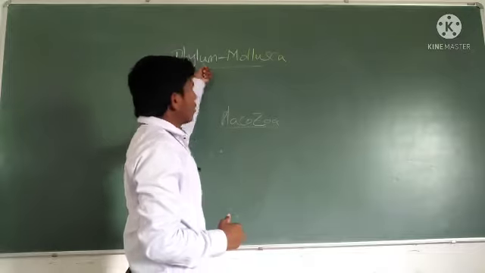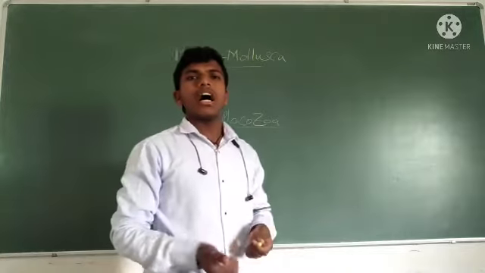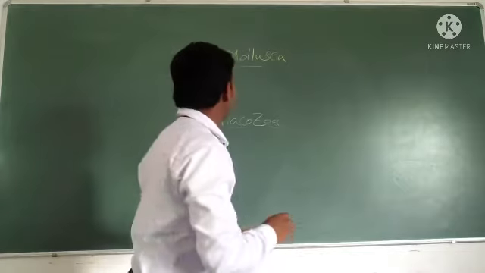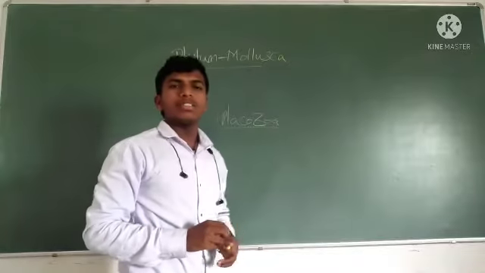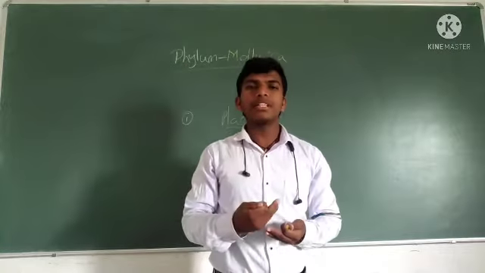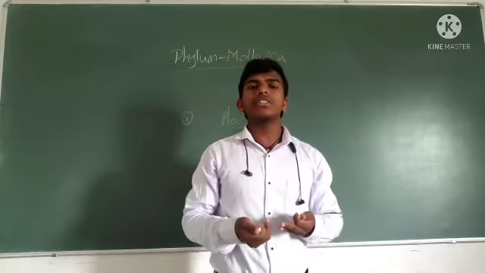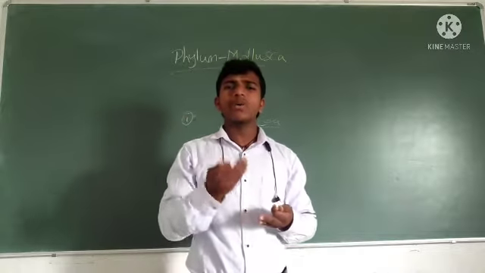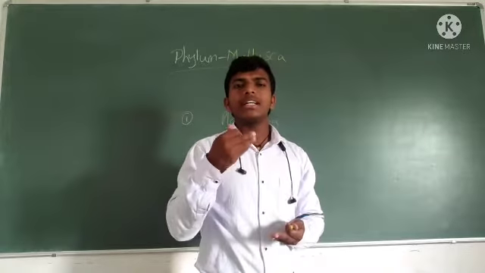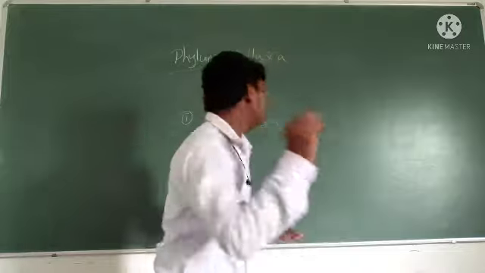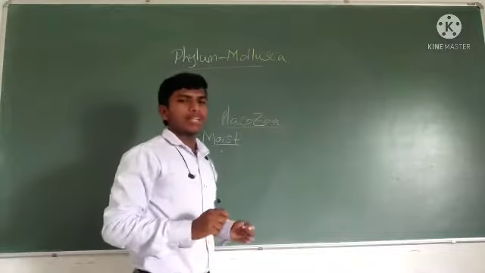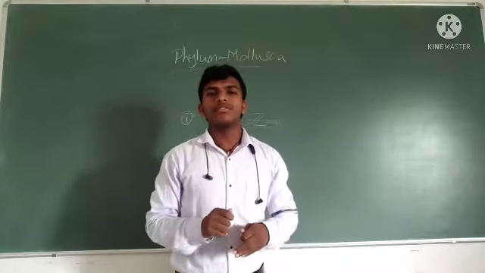Okay, we'll see now phylum Mollusca, where it will occur. About habitat, you may get somewhat confused here. It will occur in terrestrial and aquatic habitats. What's terrestrial and aquatic? You may get confused, right? See, don't get confused. Terrestrial and aquatic means in a moist area. Moist is nothing but a wet area.